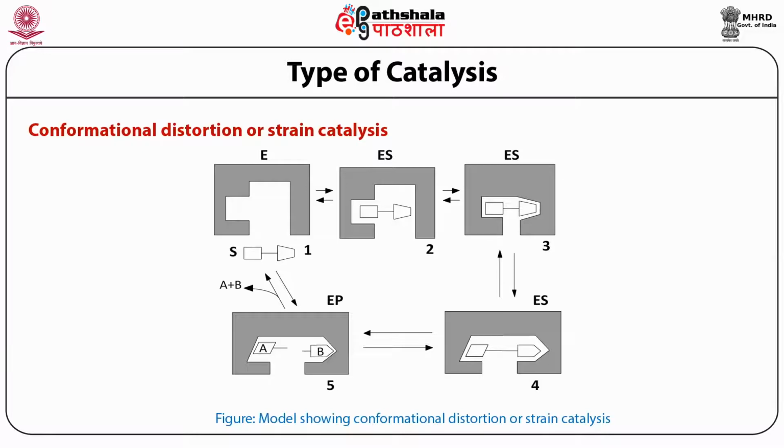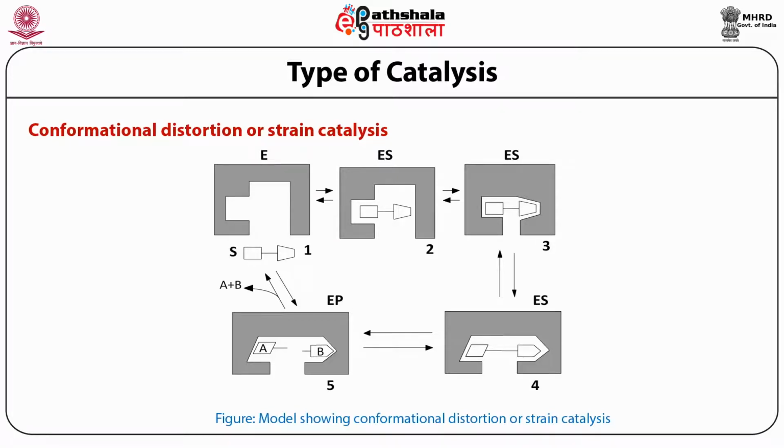So, once we have an activated ES complex and distortion or strain is imposed on the bond which undergoes catalysis, that bond will be cleaved. And once the bond is cleaved, the enzyme again adopts a different conformation, which results in the release of the cleaved product. So, in this way you can see that in strain catalysis, it is basically strain that is imposed on the substrate's cleavable bond by the enzyme that will lead to the degradation of your substrate.